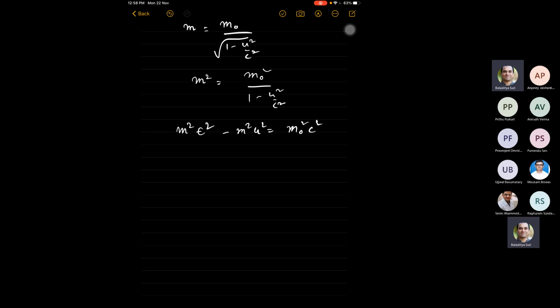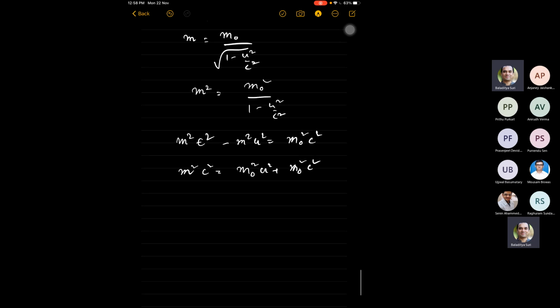And then m squared c squared will be equal to m squared u squared plus m naught squared c squared, and then take the derivative of this.